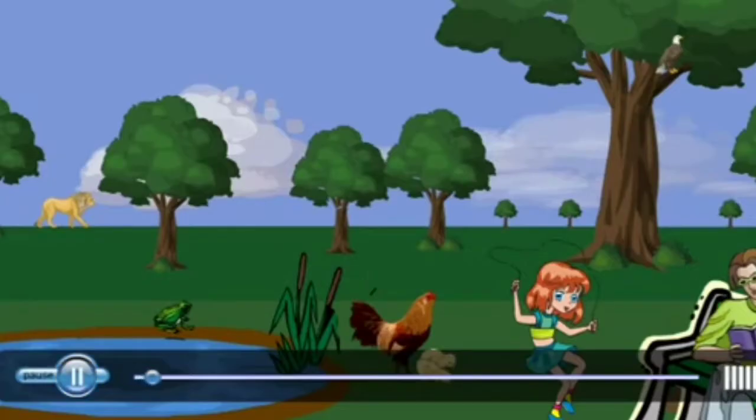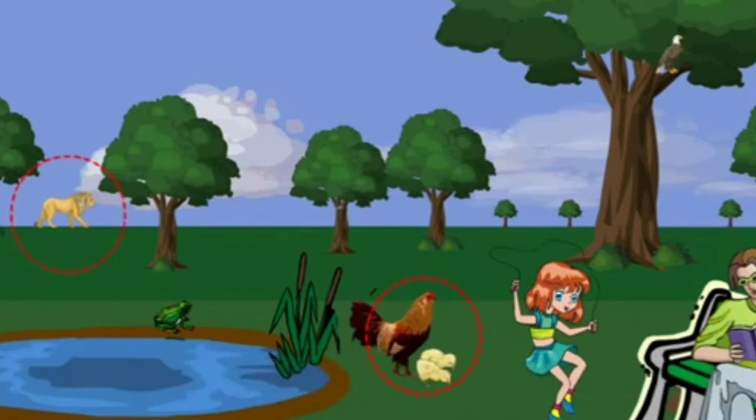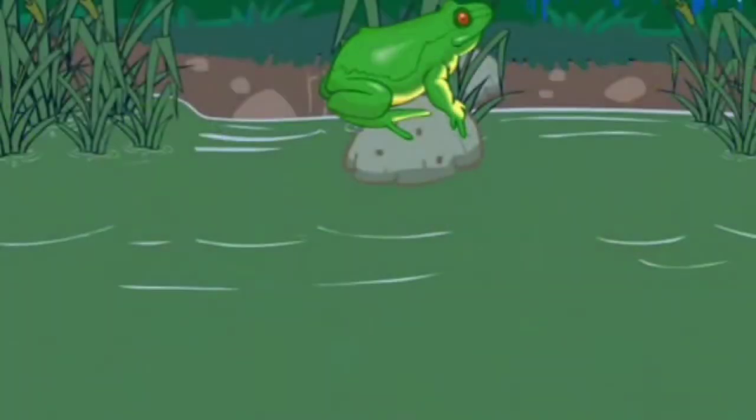Those animals which lay eggs are called oviparous animals. We know that the young ones of lions, hens, human beings resemble the parent, but there are some animals whose young ones do not resemble the parent. Let us take an example of a frog. The life cycle of a frog consists of different stages.